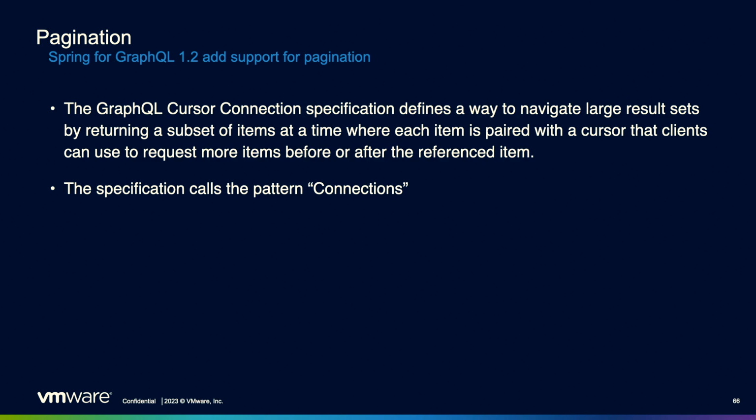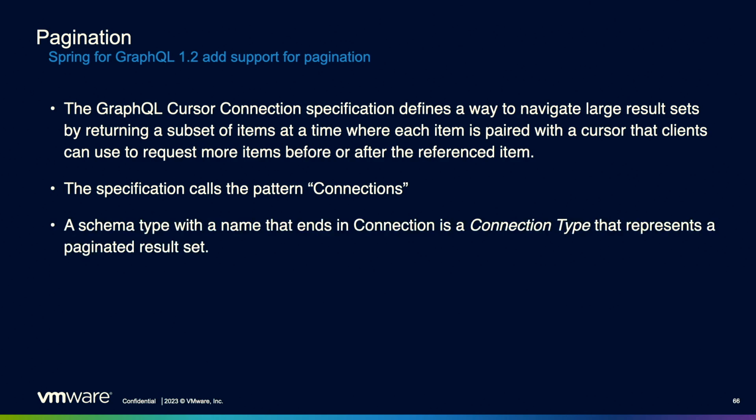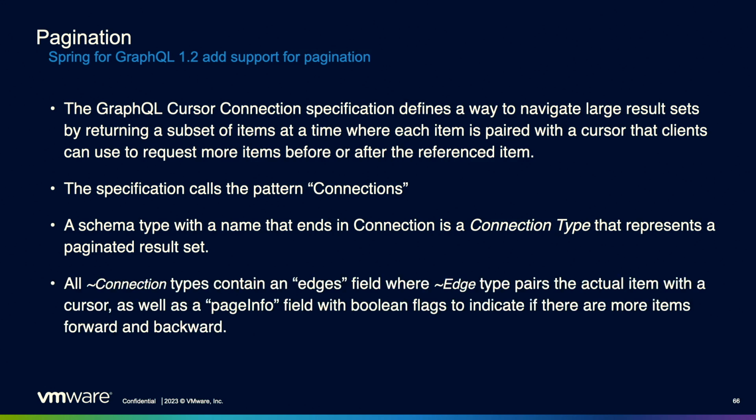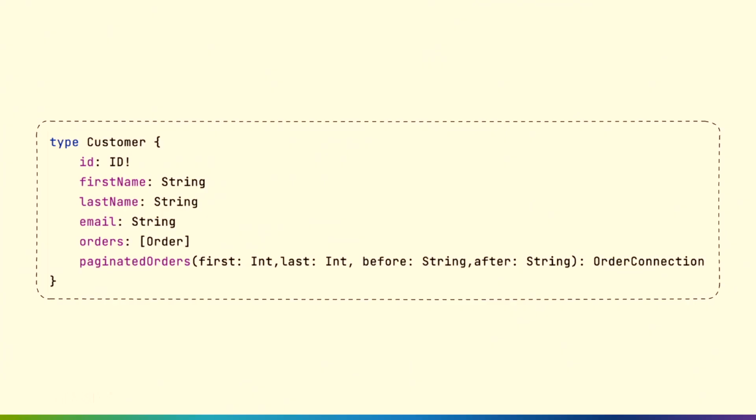The way it does this is by using a pattern called connections. So we talked about those schema types, those object types, the different operation types. There's a new type in the schema called a connection. The nice thing is you don't have to create these types. They're automatically created in Spring for you. So any connection type has something called edges. And inside edges, you'll find things like page info. So hey, how many results came back? What page are we on? And then you'll find a node, and the node is the thing that we care about, such as a product, a customer, an order.